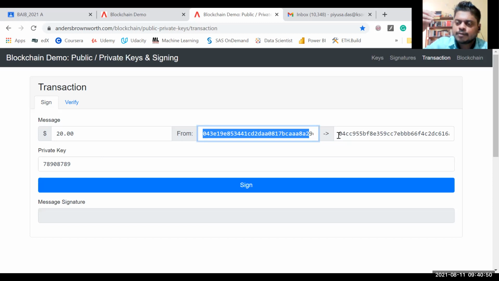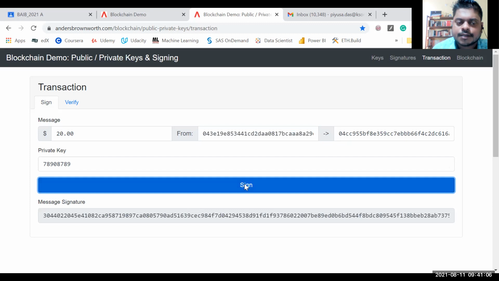In a blockchain, if you go to a blockchain explorer and look at transactions, this information is visible: from this address to another address, this much money is being transferred. Now I have this private key, so what I'll do is sign it. So this information is signed.